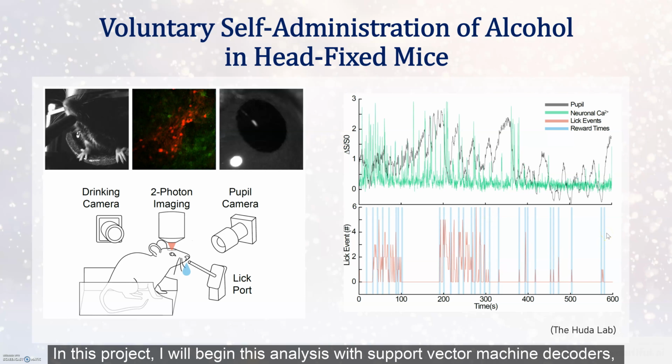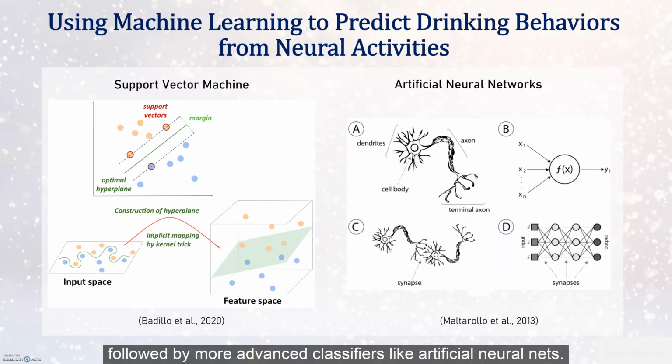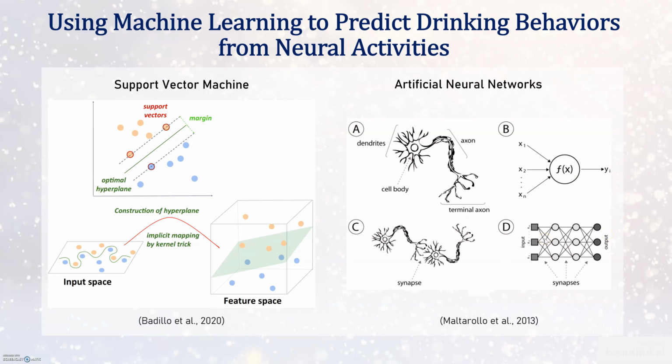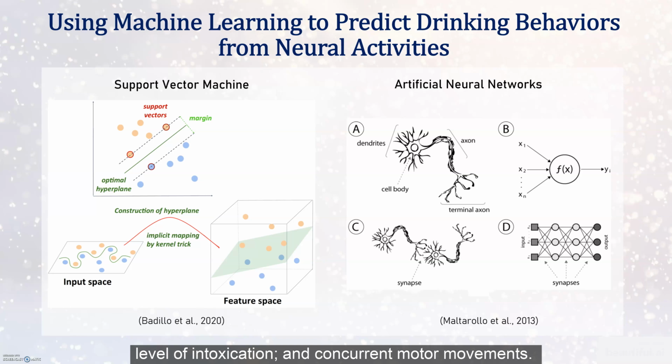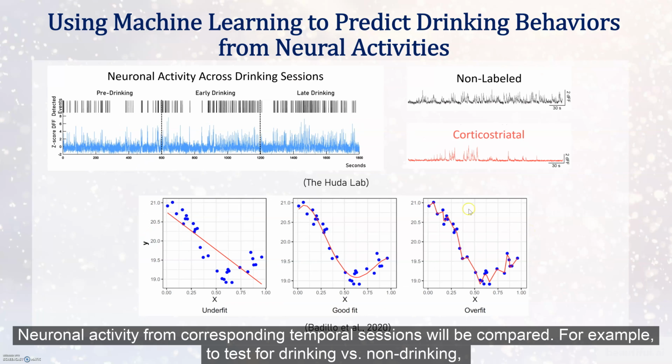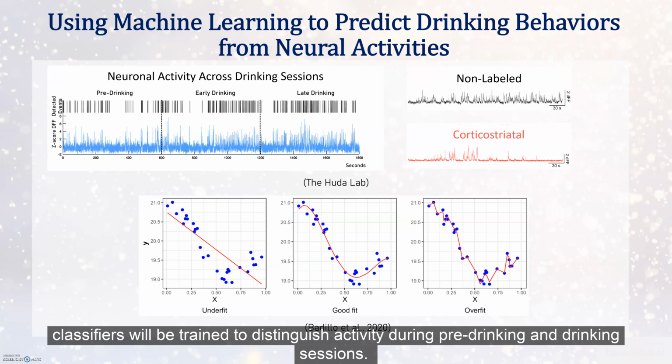In this project, I will begin this analysis with a support vector machine decoder, followed by more advanced classifiers like artificial neural nets. Specifically, I will test whether neuronal activity can be used to predict drinking versus non-drinking, level of intoxication, and concurrent motor movement. Neuronal activity from corresponding temporal sessions will be compared. For example, to test for drinking versus non-drinking, classifiers will be trained to distinguish activity during pre-drinking and drinking sessions.